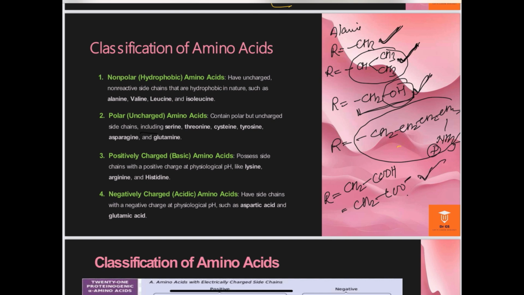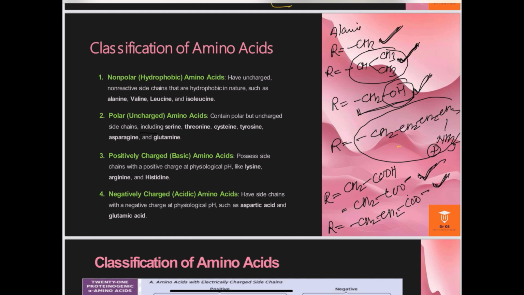This aspartic acid is ionic, showing polarity, negatively charged and acidic in nature. Similarly, in the glutamic acid, the R group is CH2 two times and COO minus. This is the glutamic acid. Aspartic acid and glutamic acid are both negatively charged and show acidic nature.